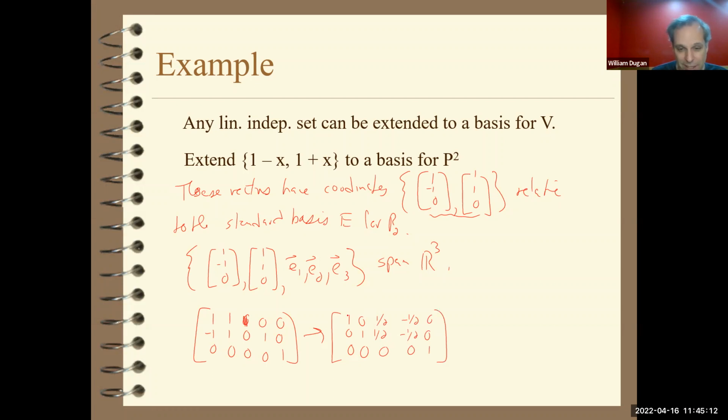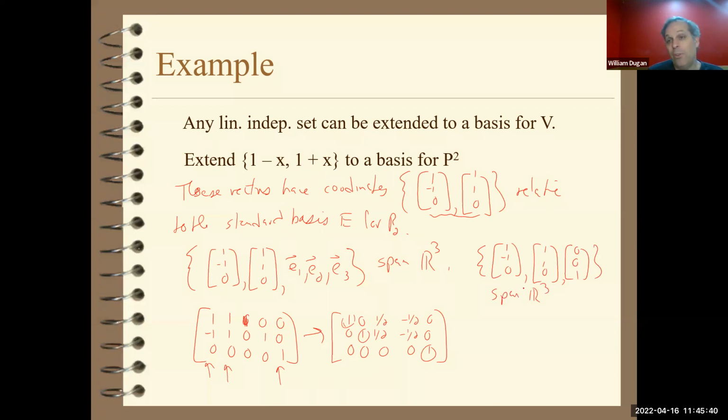Again, if you just take the leading entries and find the corresponding columns, those columns are a basis for R3. So that means the set 1, -1, 0, 1, 1, 0, and 0, 0, 1 spans R3.